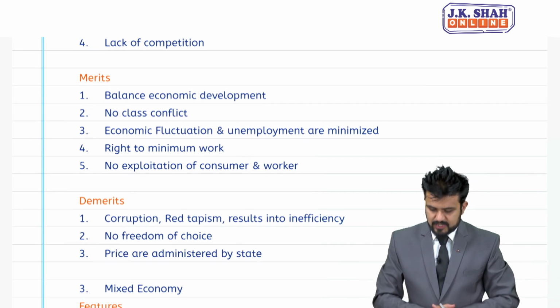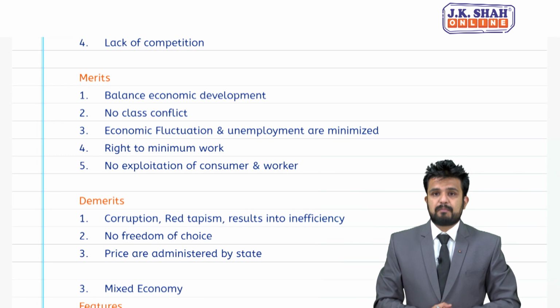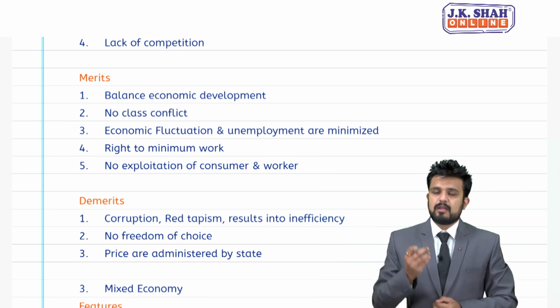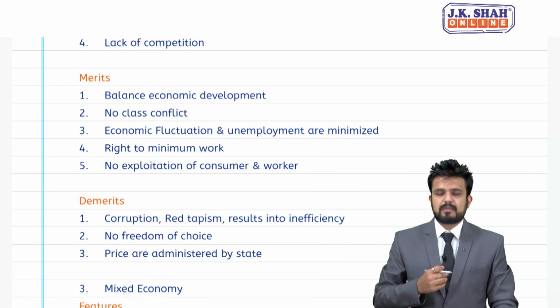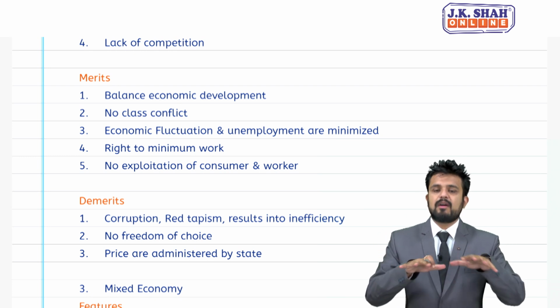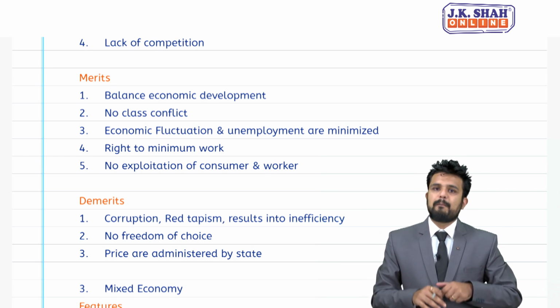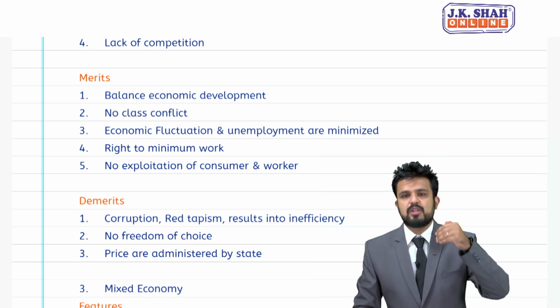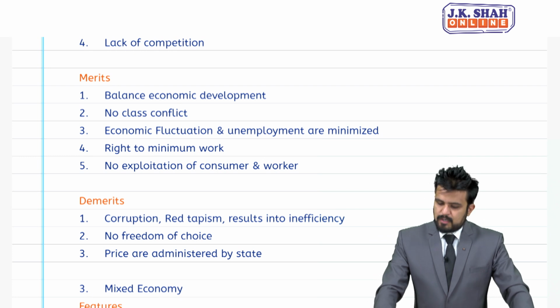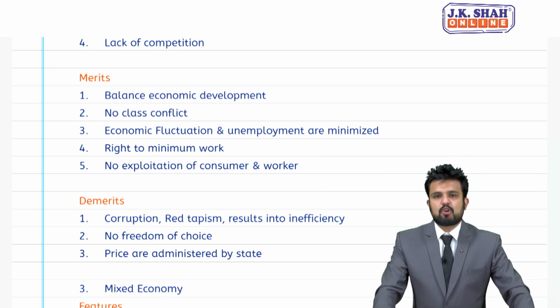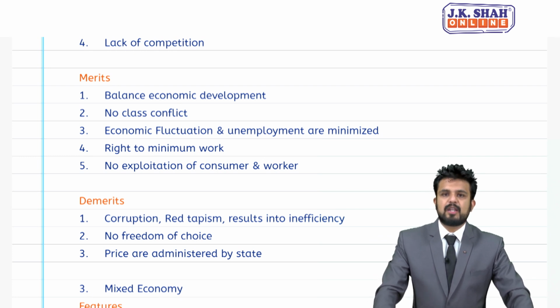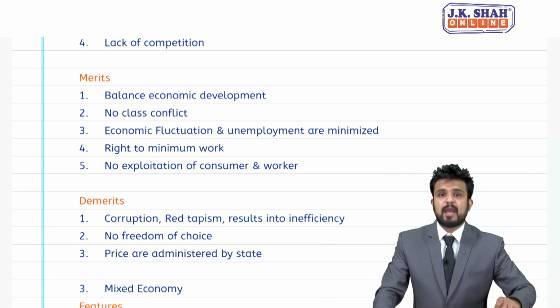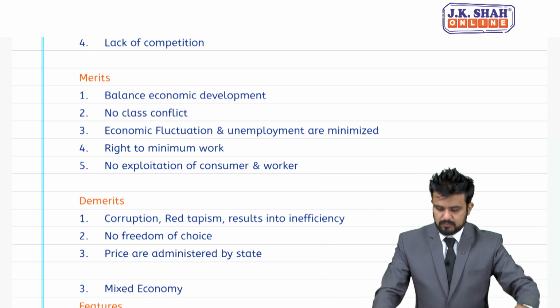Coming to merits, balanced economic development is possible. Each and every region, each and every state will be given due importance. So backward areas may get uplifted, so there could be balanced regional development. Point number 2, no class conflict. There won't be a fight between employers and employees.